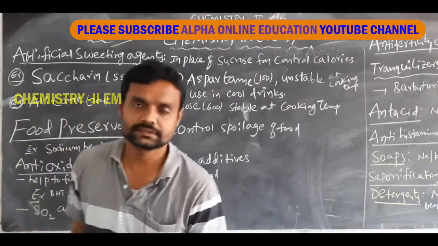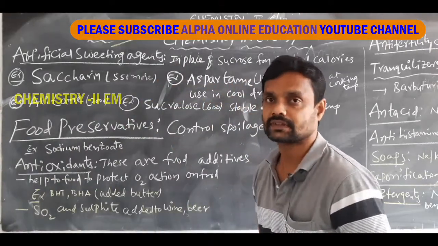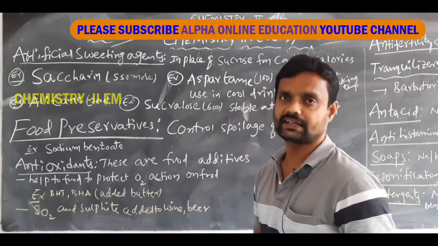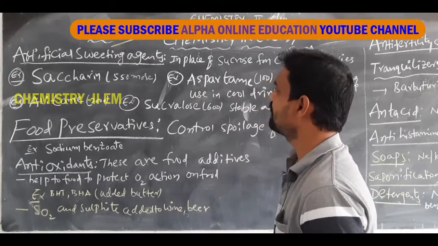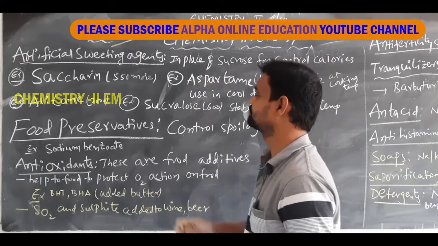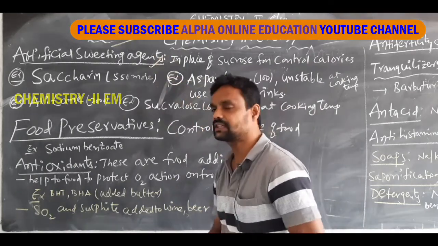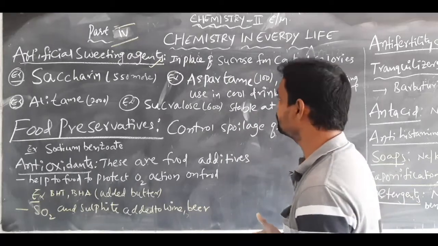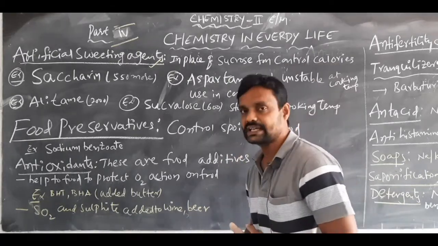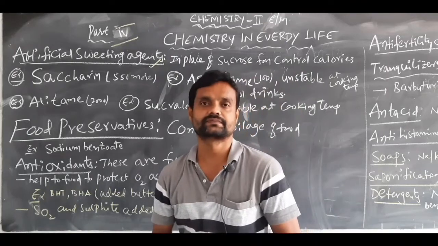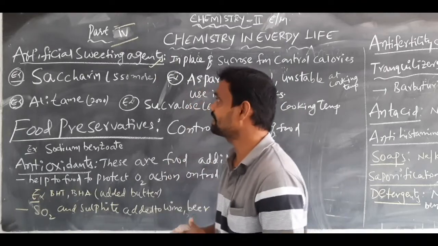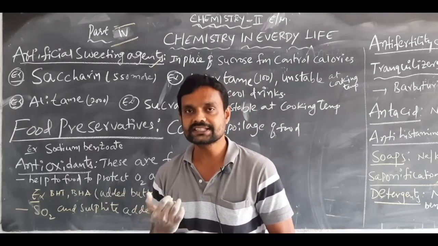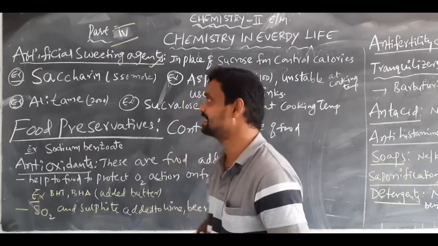Okay students, in this video we discuss some other definitions. For example, artificial sweetening agents. An artificial sweetening agent is a chemical substance used in place of sugar.